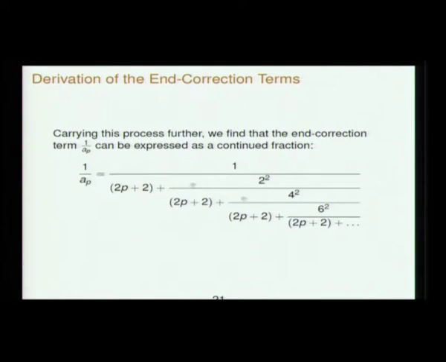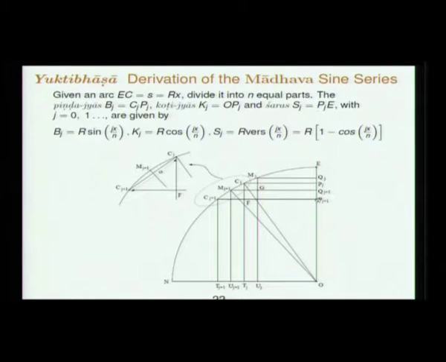So, the general correction divisor of Madhava is of the form 1 over 2p plus 2 whole squared. Of course, this is not stated in Yukti Bhasha. This was first stated in a paper by Rajagopal and Rangachari as a continued fraction, and in fact this was pointed out by the great British historian of mathematics Whiteside, who has edited Thomas Newton's papers in 18 volumes. Now we go to Yukti Bhasha's derivation of the Madhava sine series.